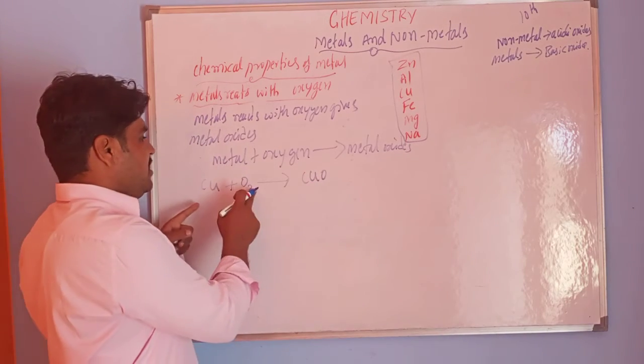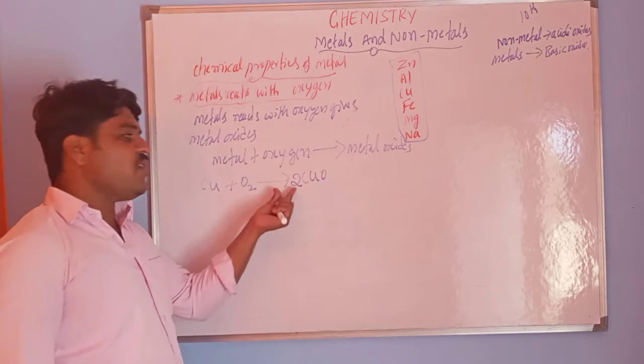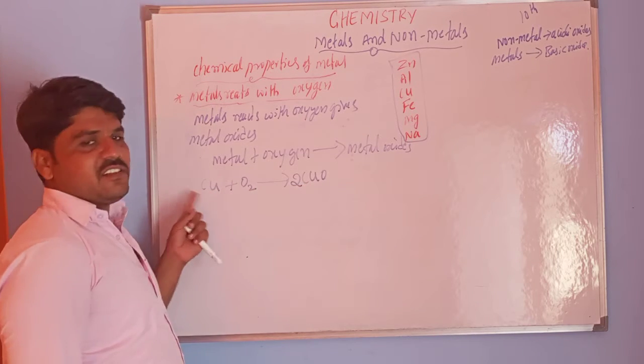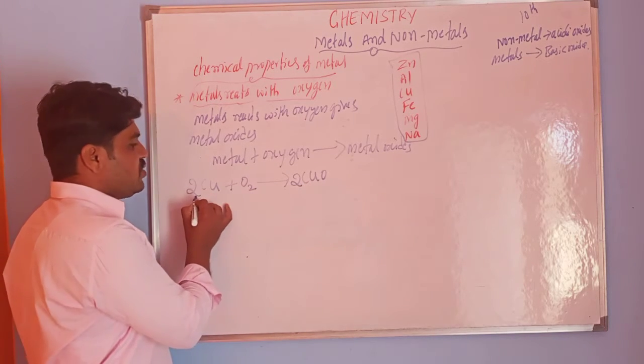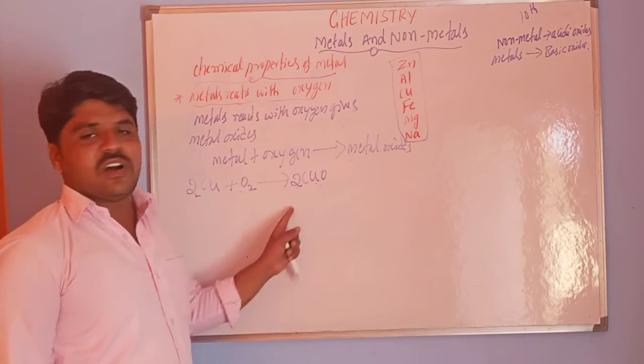For balancing, there are 2 oxygens on the left and only 1 on the right, so I take 2 as a coefficient: 2Cu plus O2 gives 2CuO.